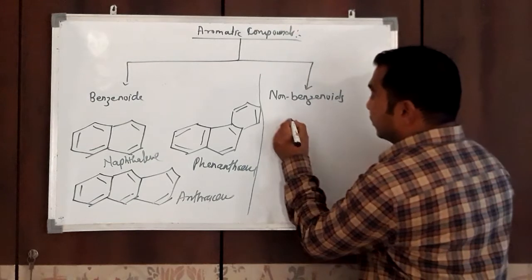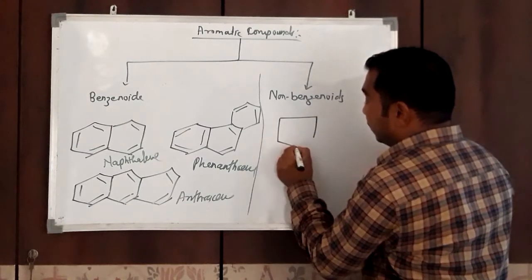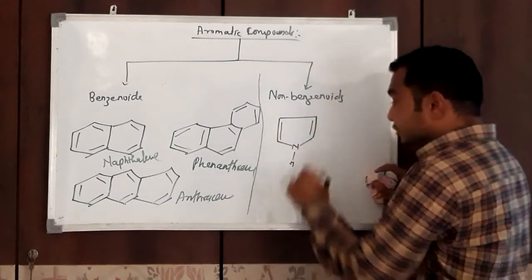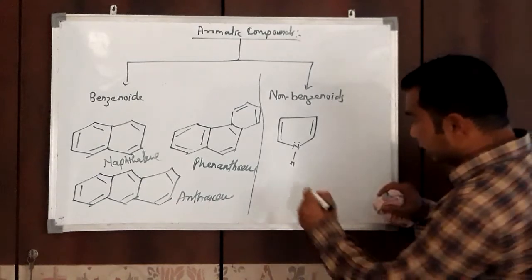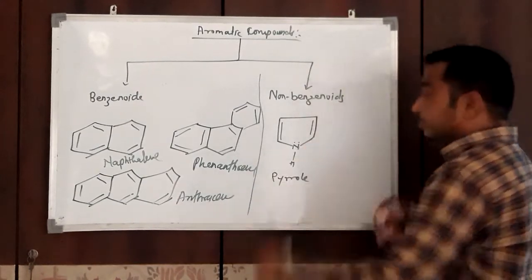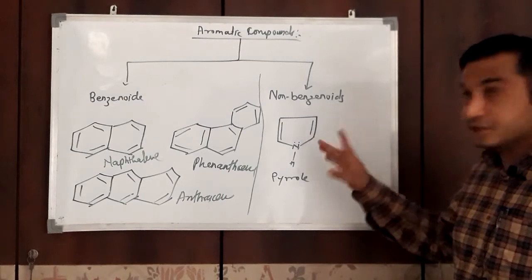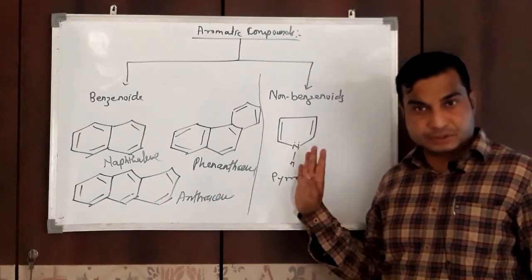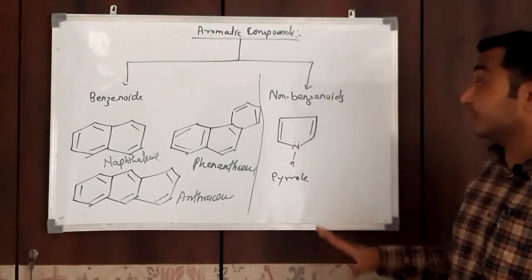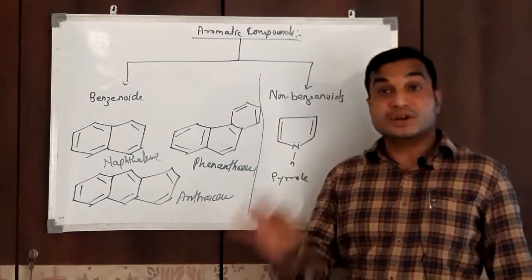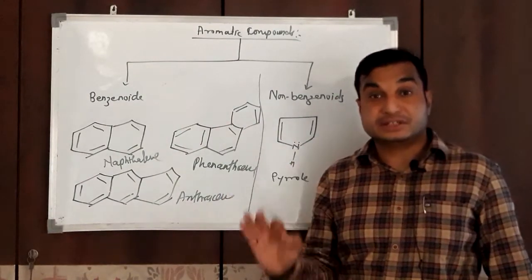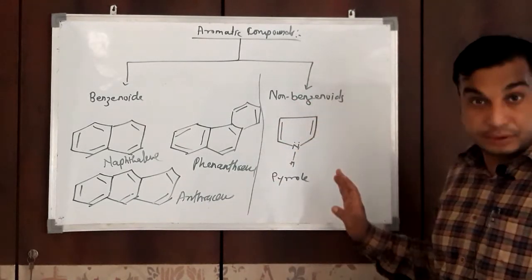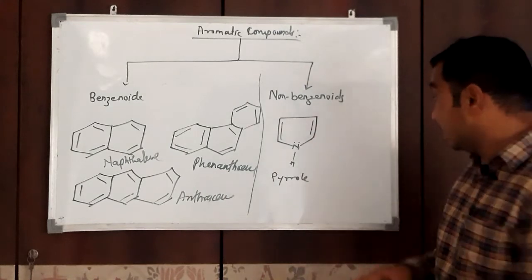Non-benzenoid means what? For example, pyrrole. Pyrrole is an aromatic compound, but it does not contain a benzene-like structure. This structure is not like benzene. It is different, but it is aromatic. Those aromatic compounds which do not contain a benzene-like structure in their molecule are called non-benzenoid compounds.